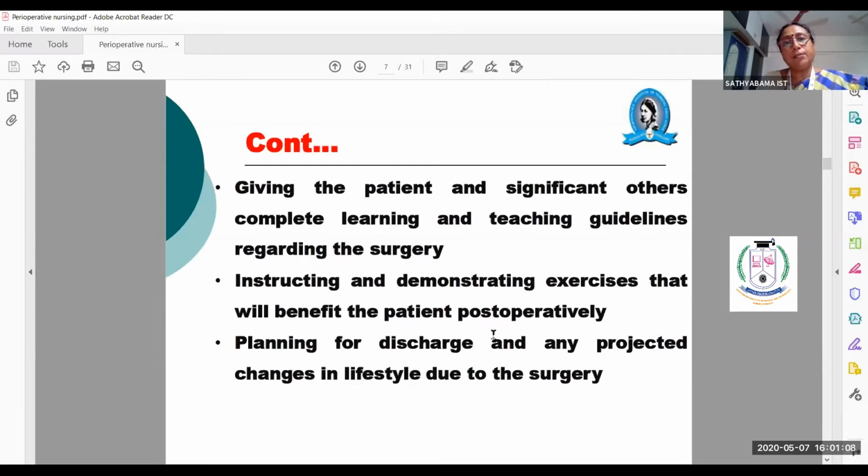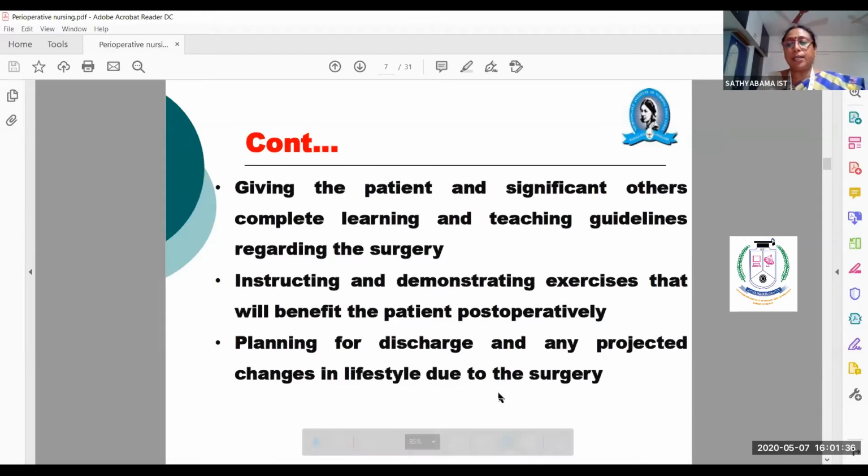See, in some cases you have to teach them deep breathing exercises, then coughing exercises, then suppose the patient undergoes LSCS, then pelvic exercises, pelvic muscle strengthening exercises. You should not tell that I am not a physiotherapist, so I don't know. Everything you have to learn and teach them, and demonstrate to the patients.